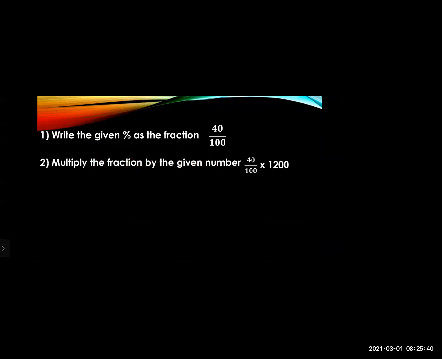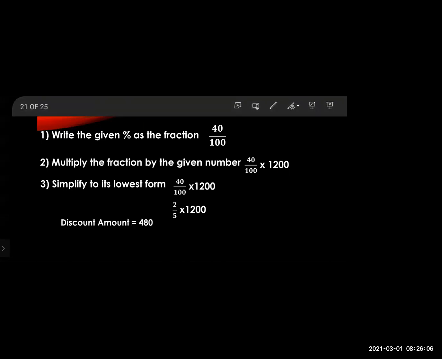Now multiply the fraction by the given number. So multiply 40 upon 100 by 1200. Now turn it into its lowest form. So what you have to do? You have to calculate over here. When you calculate 40 upon 100 multiplied by 1200, what answer will you get? You will get 2 upon 5. See, 40 upon 100 multiplied by 1200.